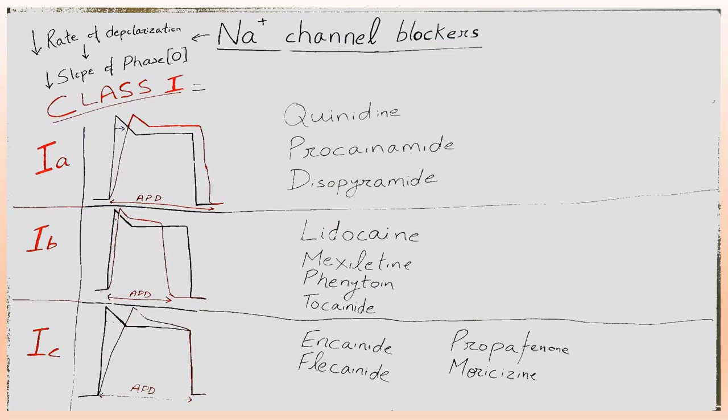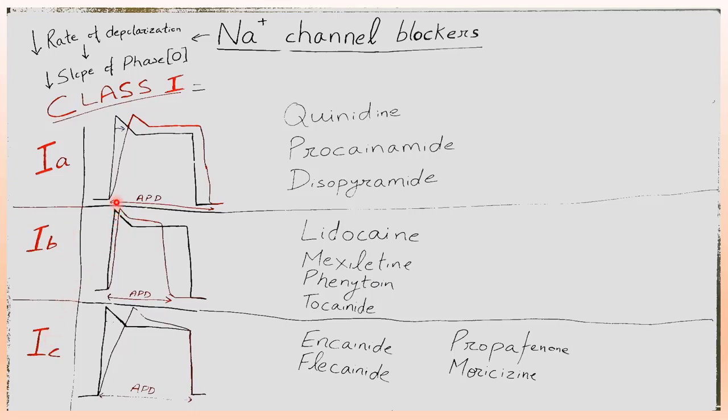Now we will study the drugs in sodium channel blockers. Again, the characteristic I have written: sodium channel blockers decrease the rate of depolarization, which results in a decrease in slope of phase 0. Class 1 is further divided into 1A, 1B and 1C.